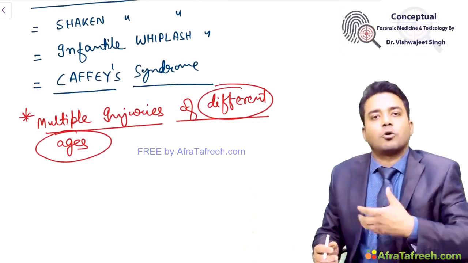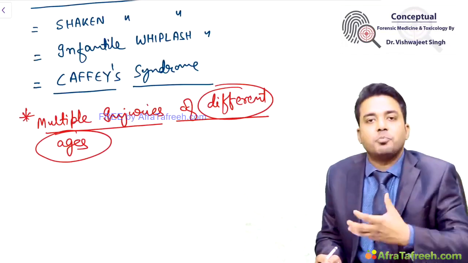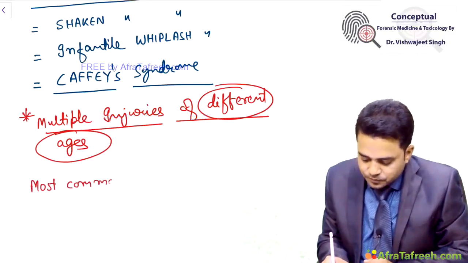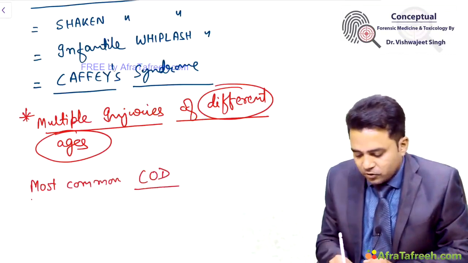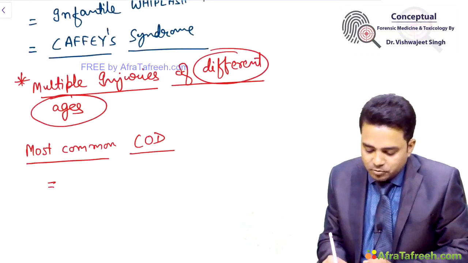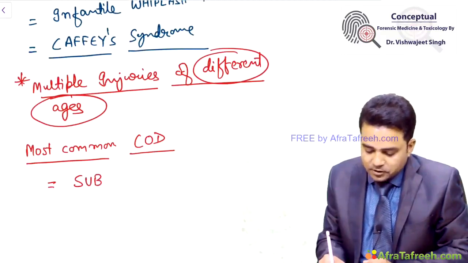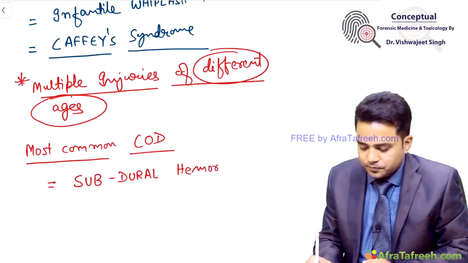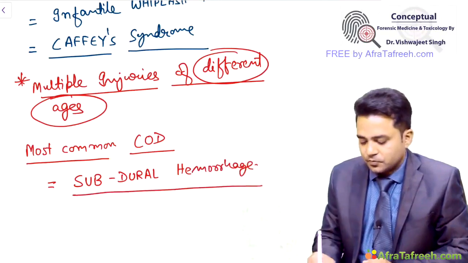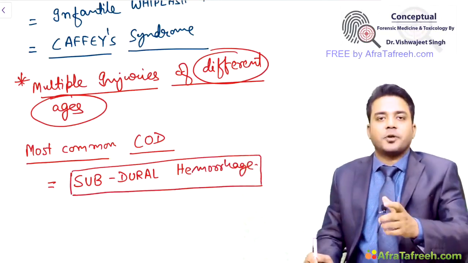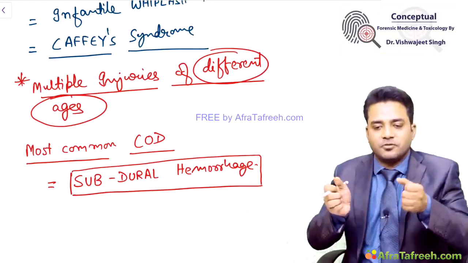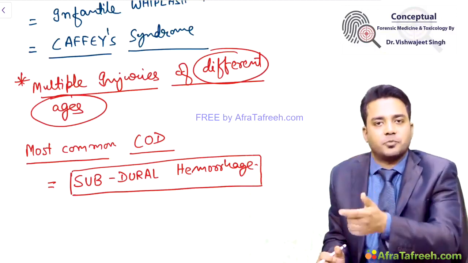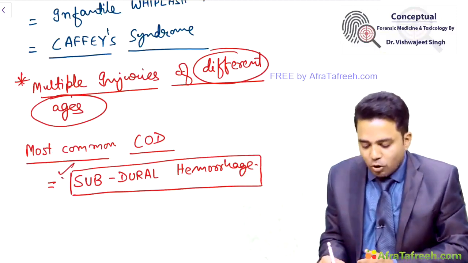Questions also common, what is the cause of death in such child? The most important cause of death. So, most common cause of death, COD. COD stands for cause of death. Most common cause of death in battered baby syndrome is subdural hemorrhage. These psychotic parents, what do they do? They shake their child vigorously. And due to this vigorous shaking, their subdural veins rupture, producing subdural hemorrhage. So this is the most common cause of death.